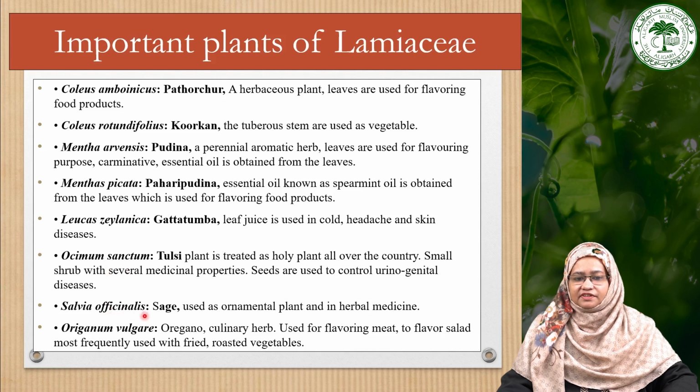Then Salvia officinalis, which is also called sage. It is used as an ornamental plant and also as a herbal medicine. Then Origanum vulgare, which yields oregano, a culinary herb. So these are some important plants of the family Lamiaceae.